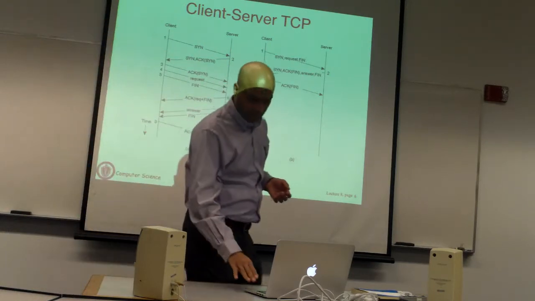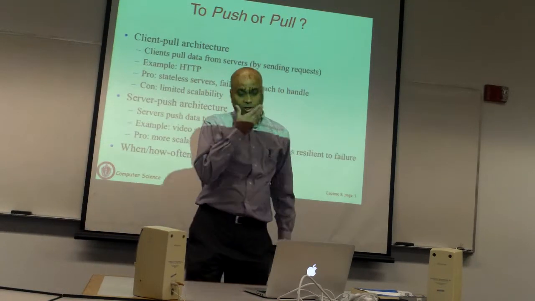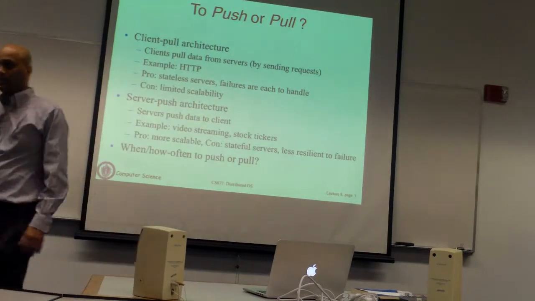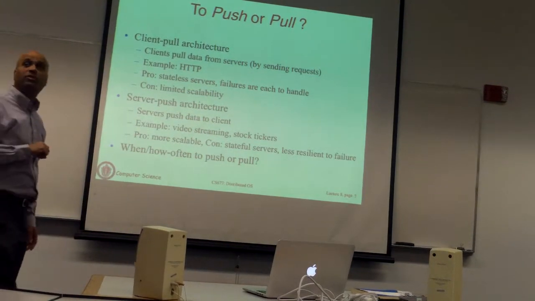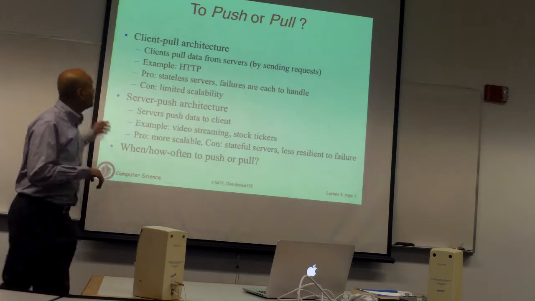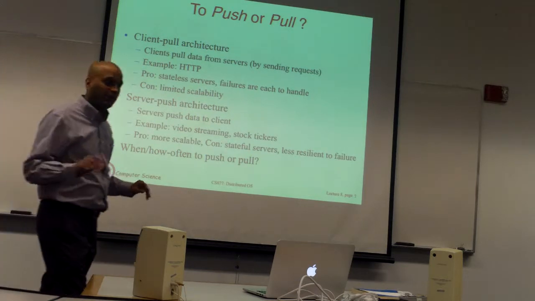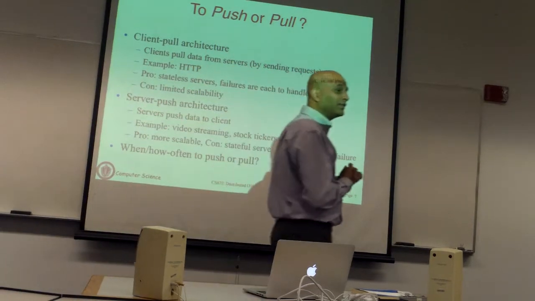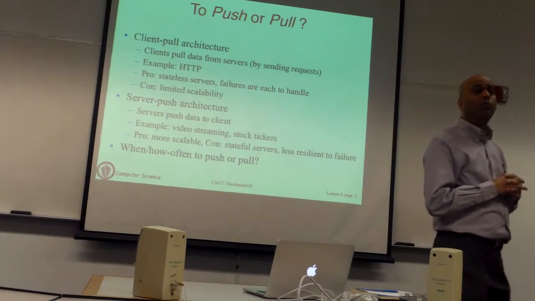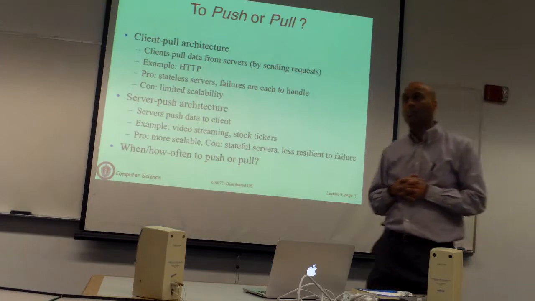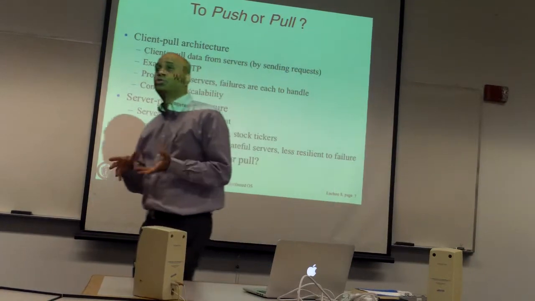Okay, with that, I'm going to talk a little bit about push-pull architectures and so on, and then we'll get into remote procedure calls. Now, regardless of what protocol you use underneath, as far as your client-server architecture is concerned, there are two modes of communication, a pull-based approach and a push-based approach.